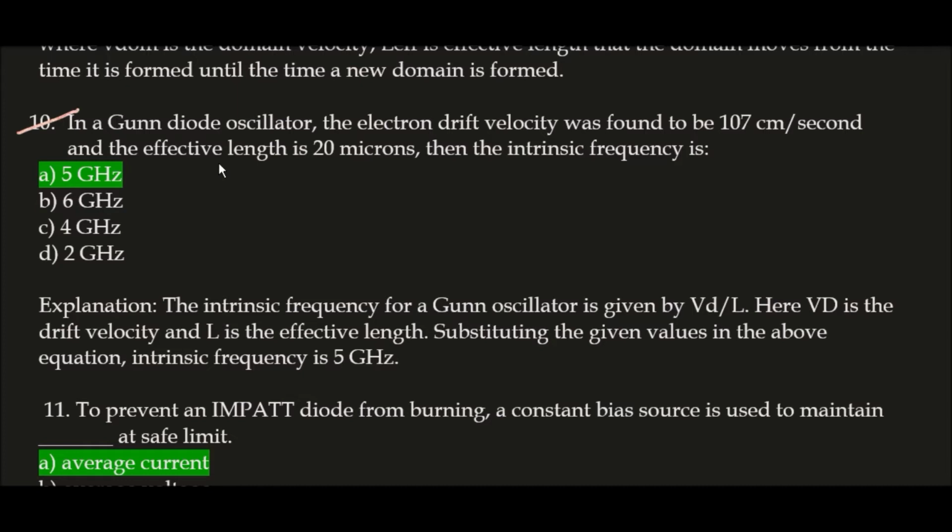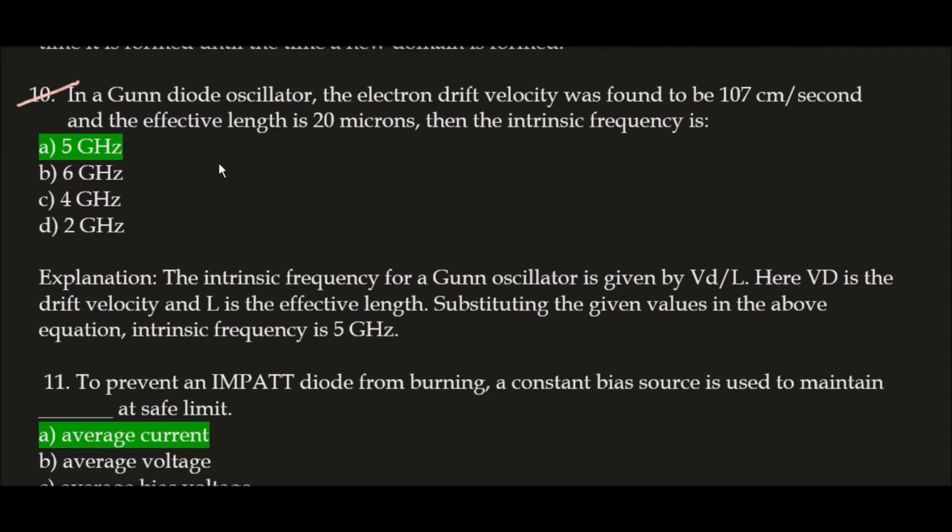The intrinsic frequency for a Gunn oscillator is given by Vd divided by L. In this formula, Vd is the drift velocity and L is the effective length. Now substituting the given values in the above equation and find the intrinsic frequency. जब आप इसमें values डालेंगे तो आपका क्वेश्चन बनेगा 10^7 divided by 20, आप इसको सॉल्व कीजिए. ओके गाइस, तो आपका आंसर आएगा 5 गीगाहर्ट्ज.